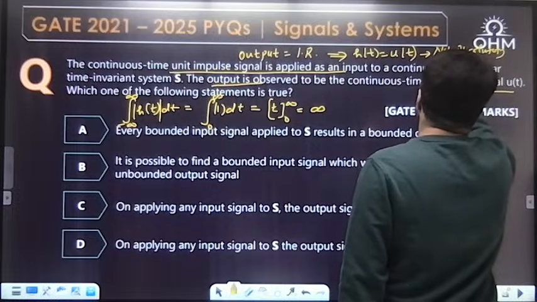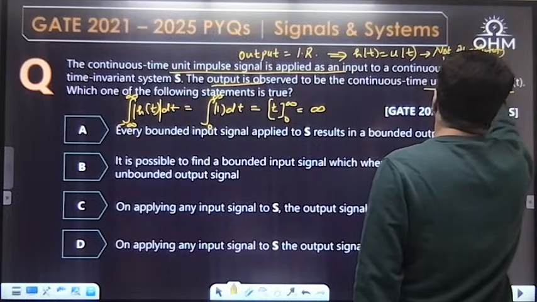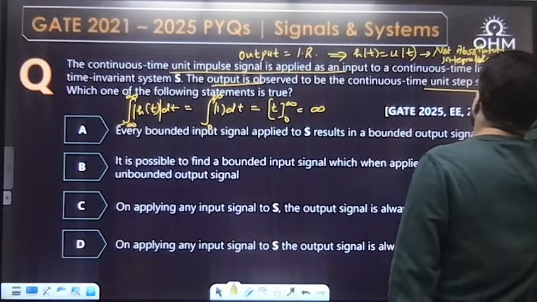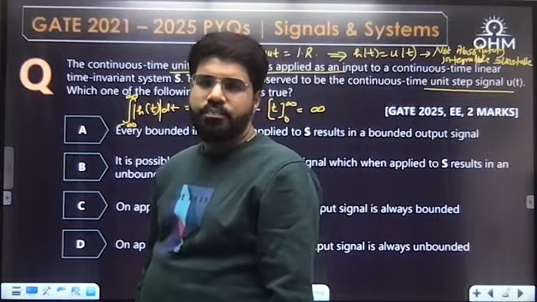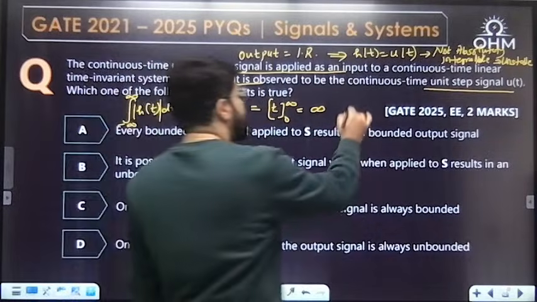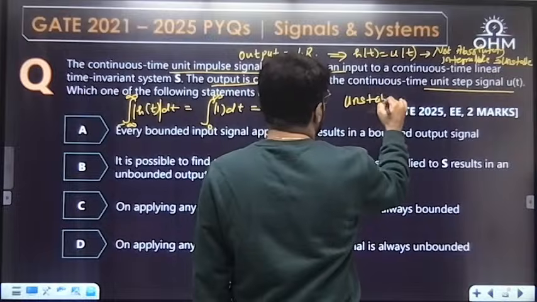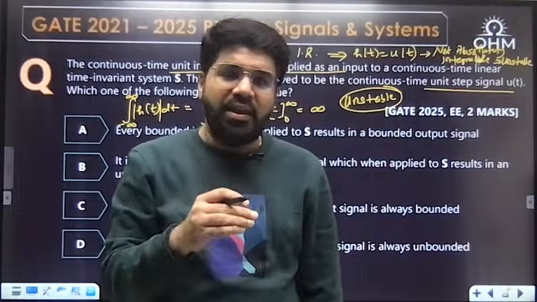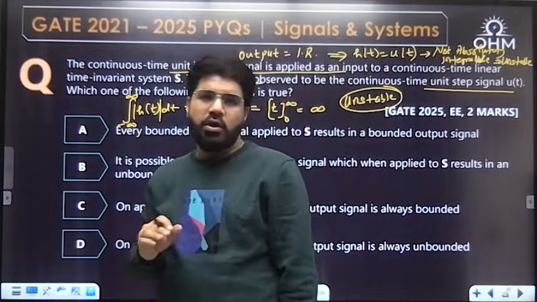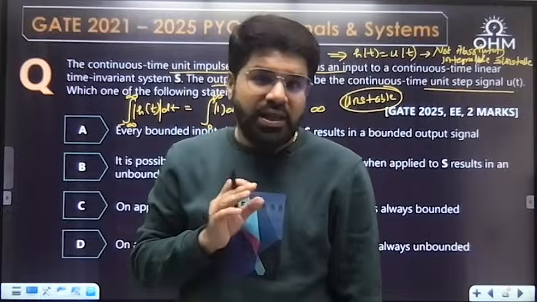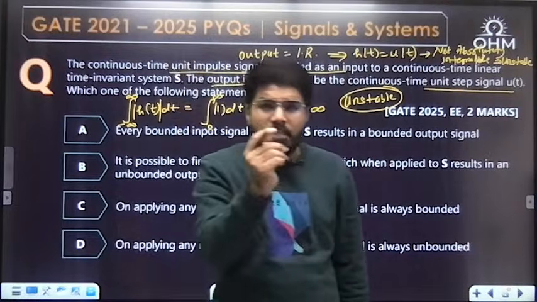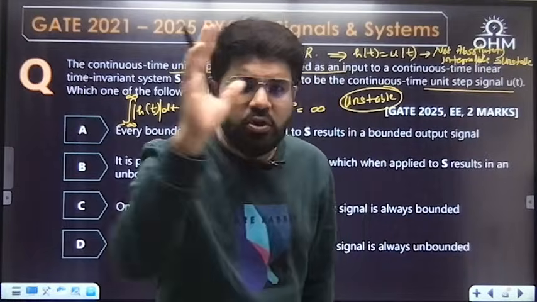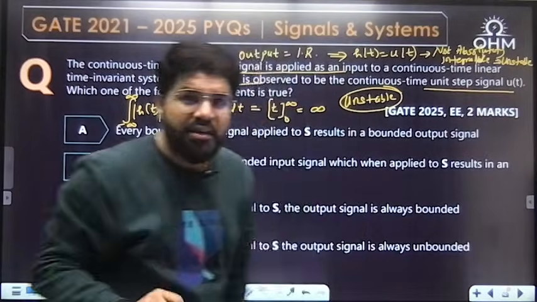If this is not absolutely integrable, the system is unstable. So the given system is unstable. I'll highlight here as well. Now, what is the meaning of a stable system? If a system is BIBO stable, then every bounded input produces a bounded output. What is an unstable system? An unstable system means there will be some bounded input, not necessarily every bounded input, but there may be at least one or two bounded inputs which will produce an unbounded or infinite output.